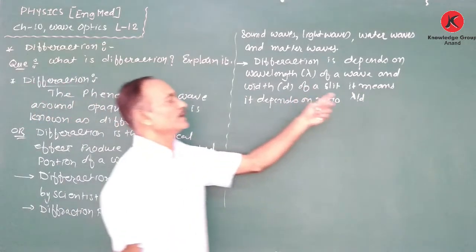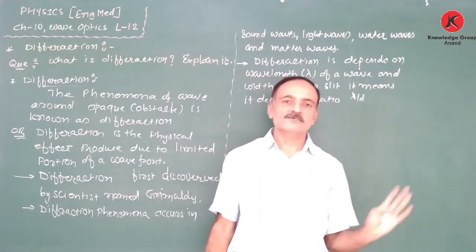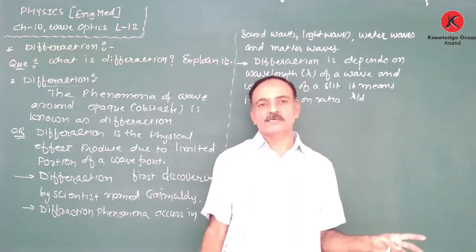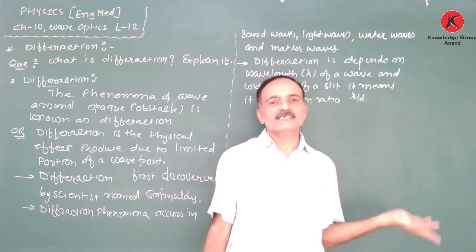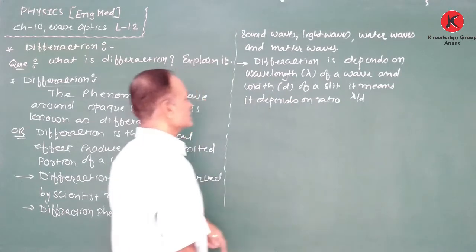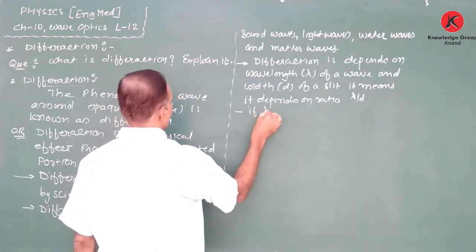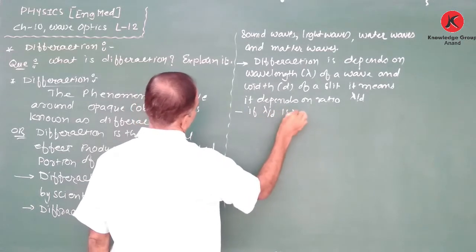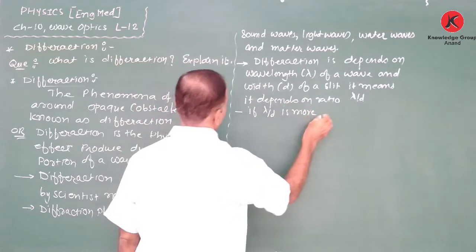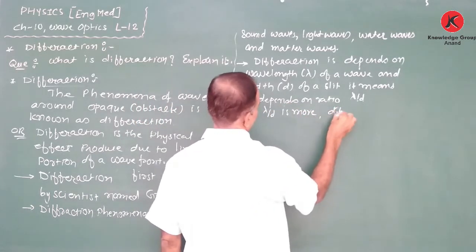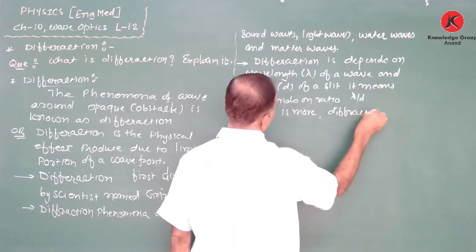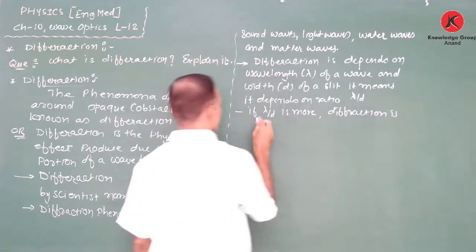If the lambda upon d ratio is small, then the diffraction of the wave is small. If lambda upon d is large, the diffraction is more.